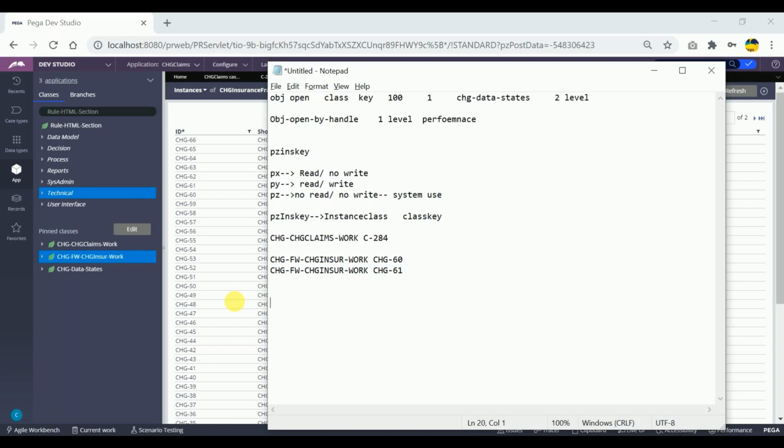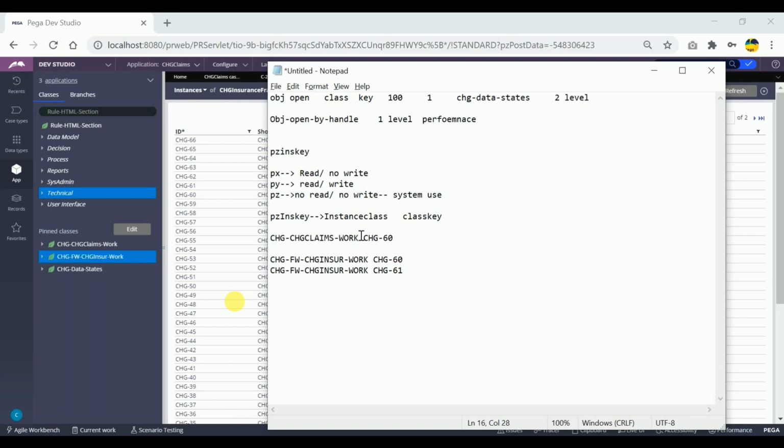Suppose you create the work object IDs from the implementation class, and there also you give the work prefix as AG60, let us say. Even though the class key is the same, the instance class gets changed. So these values will not be equal; all the time these values will be different.